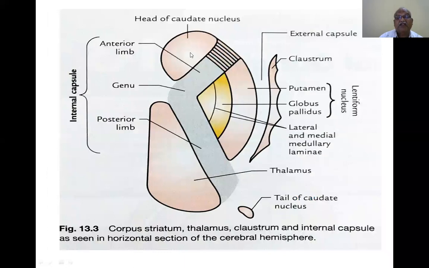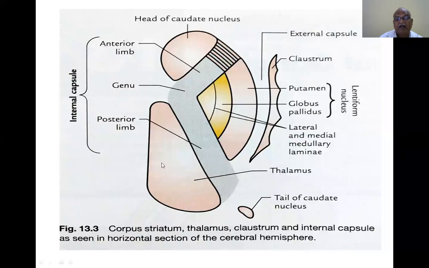You see a section of the caudate nucleus. This is the head of the caudate nucleus. This is the lentiform nucleus, putamen and globus pallidus. So this is the internal capsule dividing the head of the caudate nucleus and the lentiform nucleus. In between these two, internal capsule is there. Internal capsule is nothing but a projection of fibers. It is divided into anterior limb, posterior limb, and a curved one is the genu.